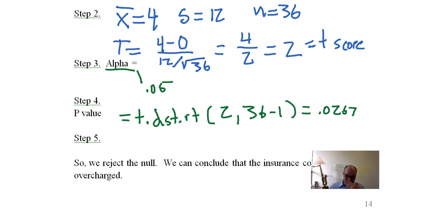0.0267. So that's pretty small, actually. So what do we do with step 5? Well, alpha, remember, is equal to 0.05. And we got a p-value of 0.0267. So what does that mean?